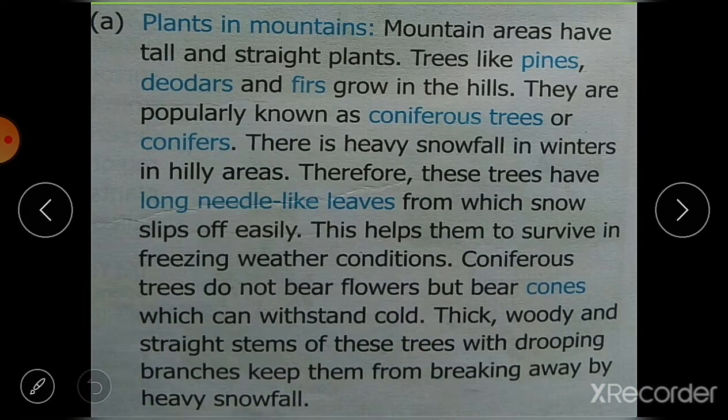First is plants in mountains. Now mountains areas, we know they are at higher altitudes, and they are having cold climate mostly. Okay, so the plants that are growing here, they are tall and straight. These plants are tall and straight. For example, pines, deodar and firs, these grow in the hills, or you can say mountains, and they are popularly known as coniferous trees, or they are known as conifers. So these plants that are growing in the mountain areas, they are known as coniferous trees.